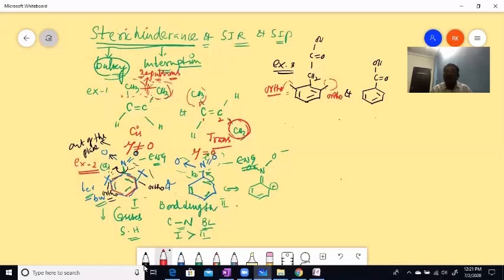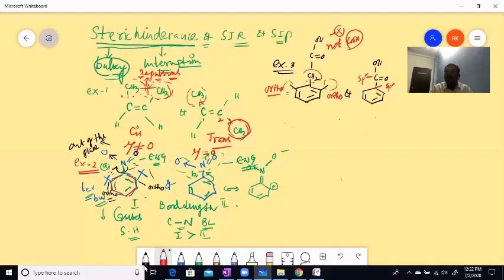Whereas coming to this, these ortho groups hinder the CH2 group, not the COOH group. They are not going to hinder this, right? After this, children, let me come to this benzoic acid. So these two are going to be in the same plane. This is sp2 and this is also sp2, in the same plane.